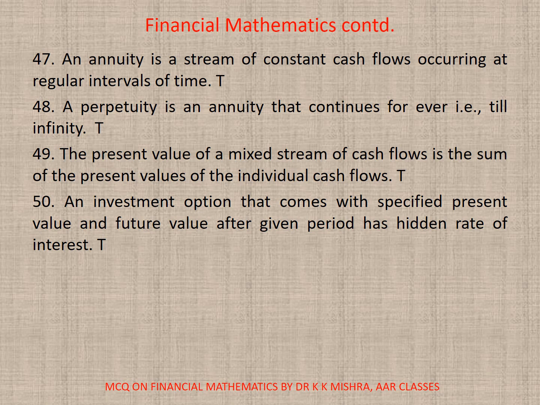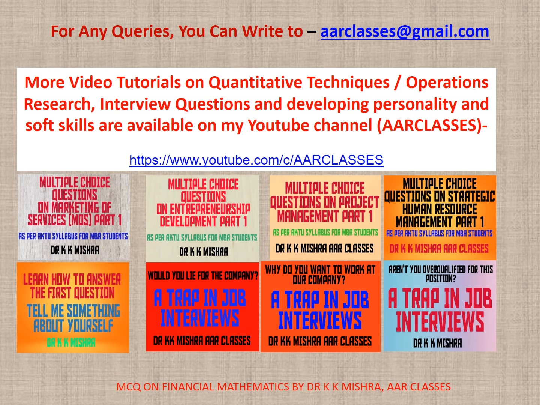It's true. 49. The present value of a mixed stream of cash flows is the sum of the present values of the individual cash flows. True. 50. An investment option that comes with specified present value and future value after a given period has a hidden rate of interest. It's true. So this was all about this video tutorial, which just talked about true and false type statements on annuity.